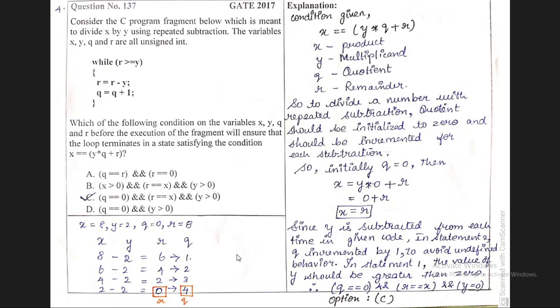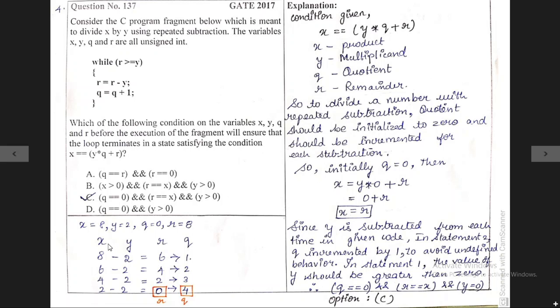For doing the division operations, for example, if we need to divide 8 by 2, we get the remainder as 0 and quotient as 4. Initially x is equal to 8, y is equal to 2. Initially quotient is 0 and remainder is x, that is x holds the value 8, so the remainder is 8. That is what I have written here.